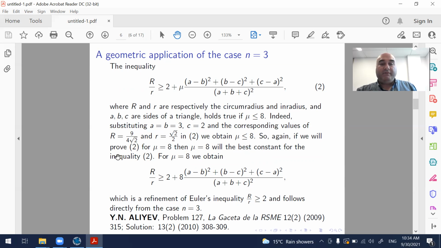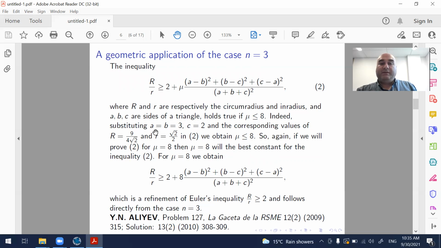Again, if we prove 2 for mu equals 8, then mu equals 8 will be the best constant for this inequality. When mu equals 8, we obtain this inequality, which is, by the way, a refinement of Euler's inequality R over r greater than or equal to 2. And it follows directly from the case n equals 3 in our inequality.